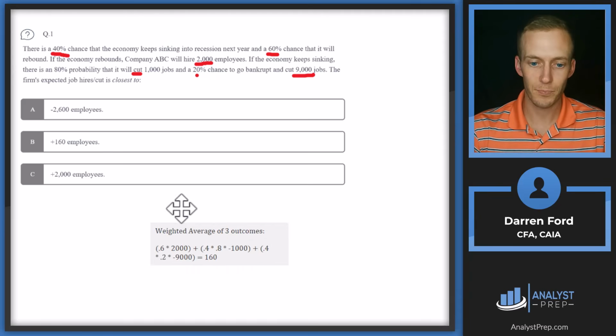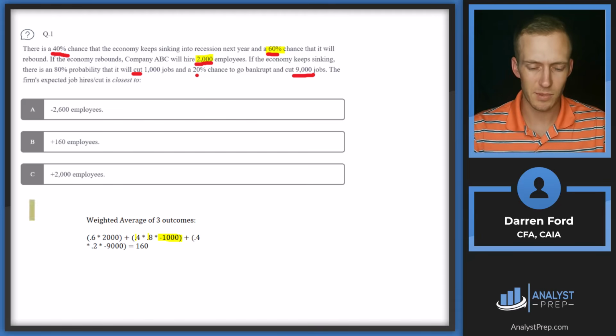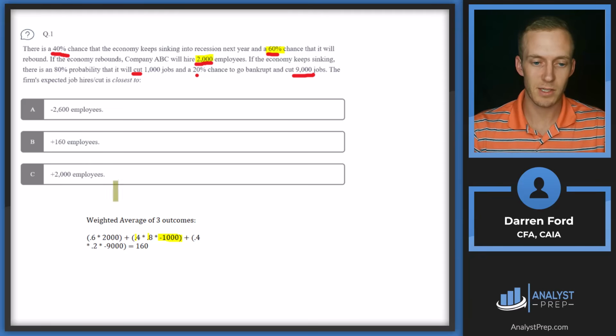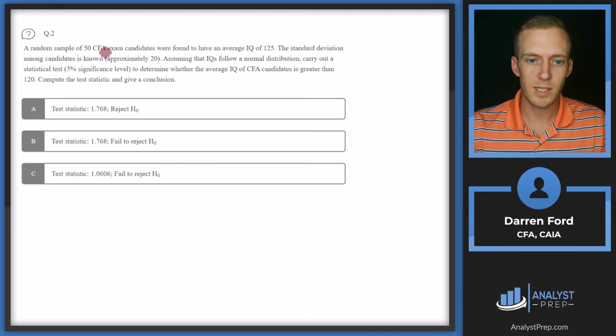So the weighted average of these outcomes, we've got 0.6 times 2,000, as we mentioned, which is the 60% chance to add 2,000. And then we've got 0.4 times 0.8 times minus 1,000, which is cutting 1,000 jobs. And then 0.4 times 0.2 times minus 9,000 gives us 160. So it's positive 160. We're expected to add 160 employees. Answer B.